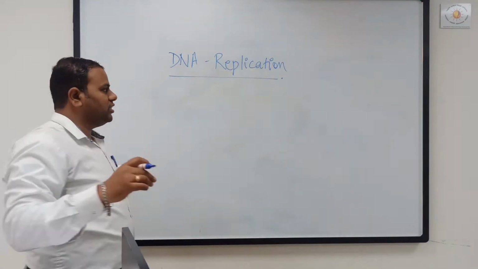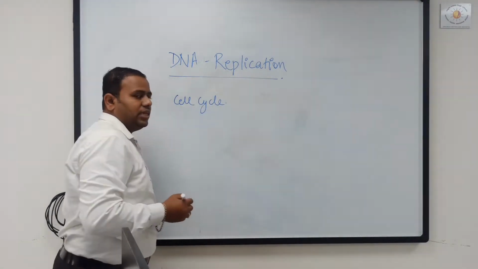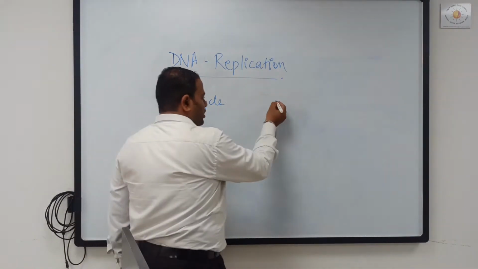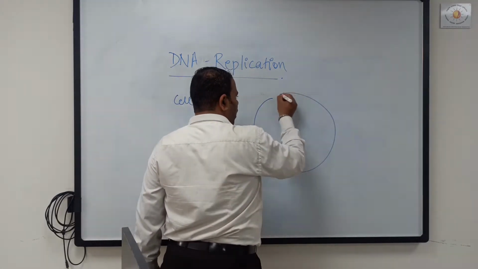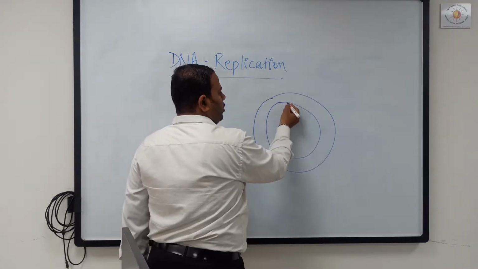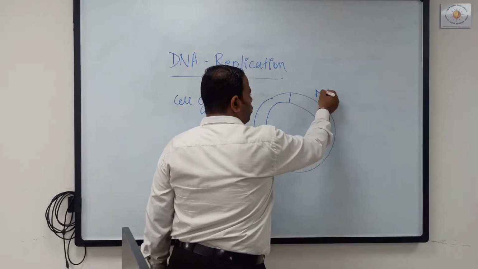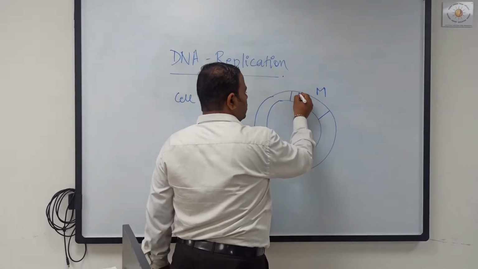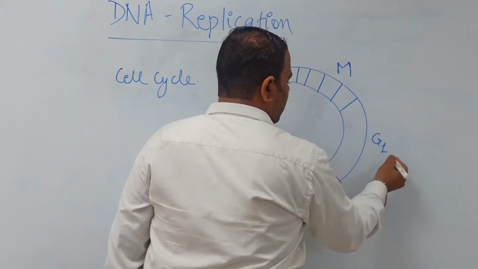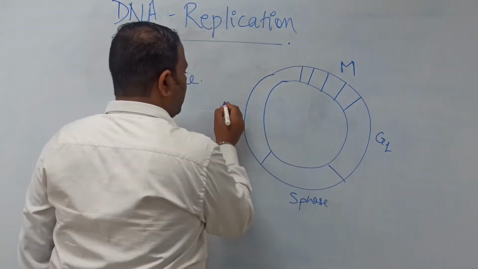Okay, so let's discuss the cell cycle first. So what is the cell cycle? The cell cycle is a series of events that a cell undergoes through its life cycle. Okay, so let's see the diagram of the cell cycle first. This is the cell cycle. Here there is the M phase, where the mitosis of the cell, or the cell division, is occurring. Then this is the G1 phase, then comes the S phase, then there is the G2 phase.